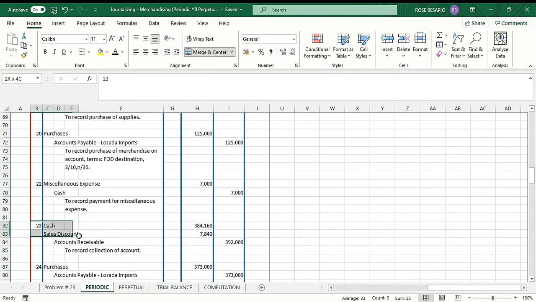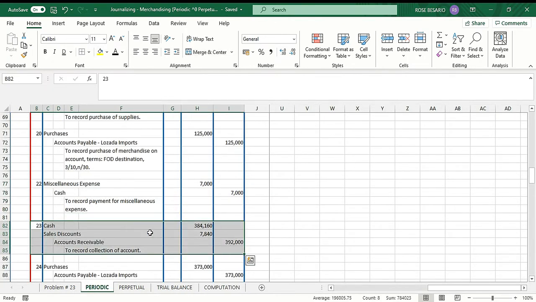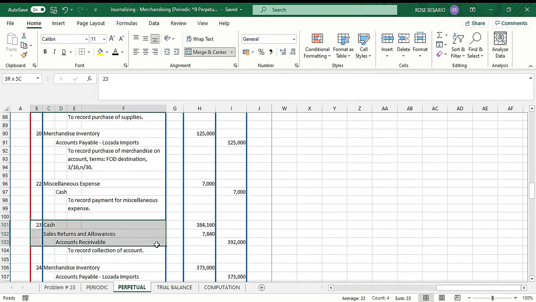So the journal entry is debit cash 384,160. Then we credit sales discount 7,840 and credit accounts receivable 392,000. And then under the perpetual inventory system, we have the same journal entry.